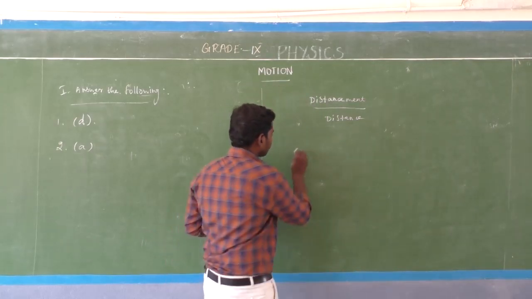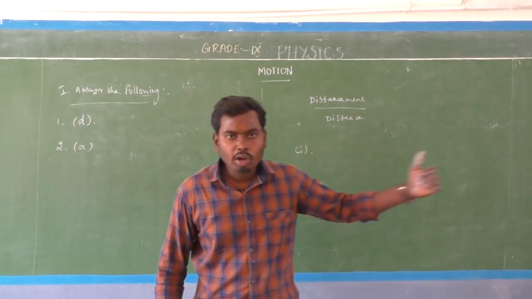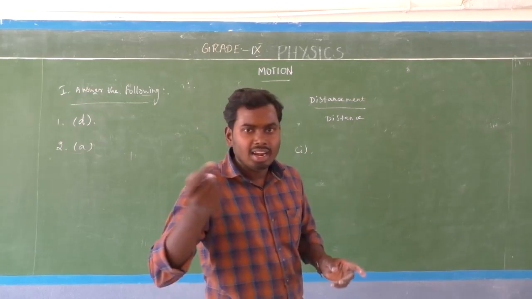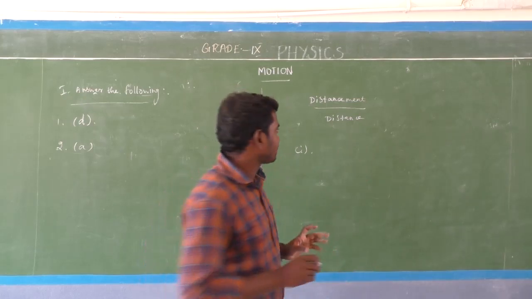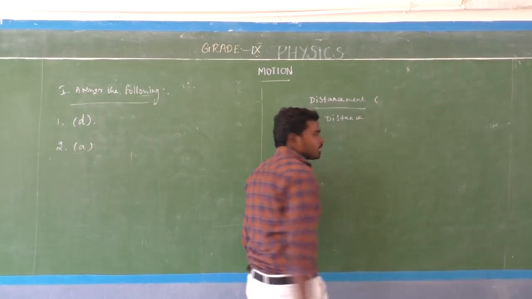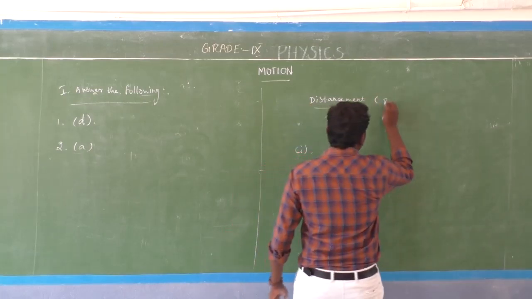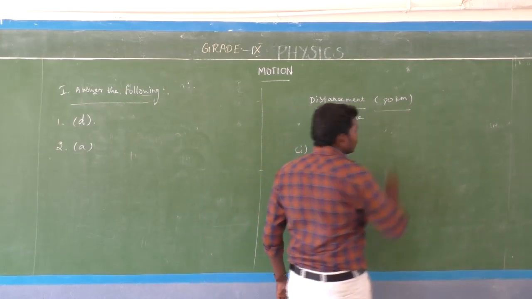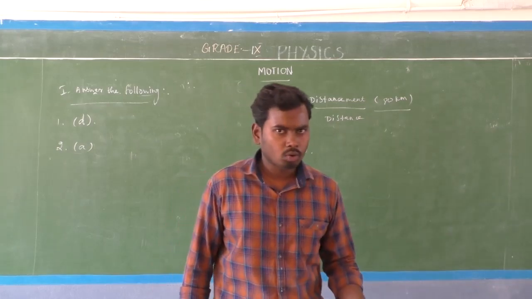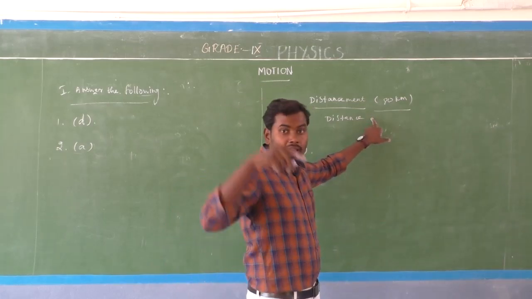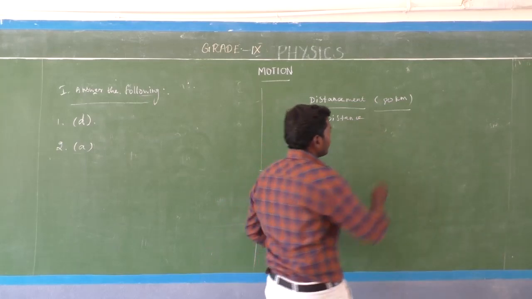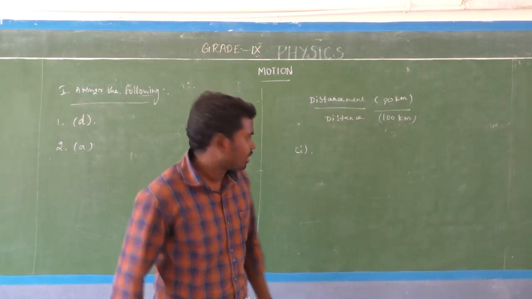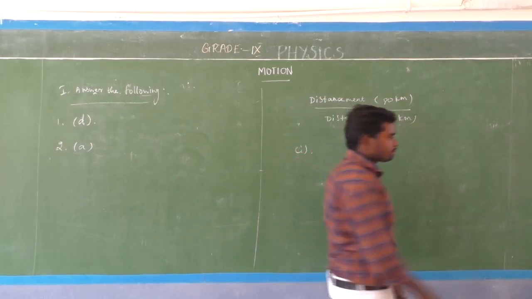In the first condition I am going to take the displacement lesser than the distance. First I take the displacement value as 80 kilometer, and the distance value may be 100 kilometer, because the distance will be greater than the displacement value.